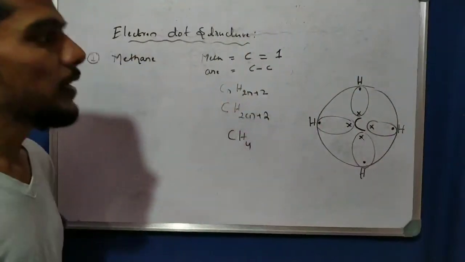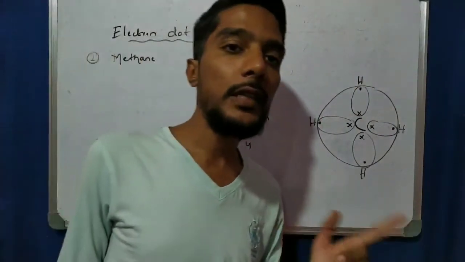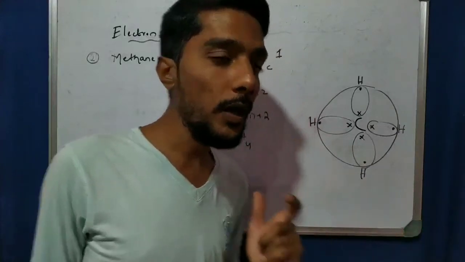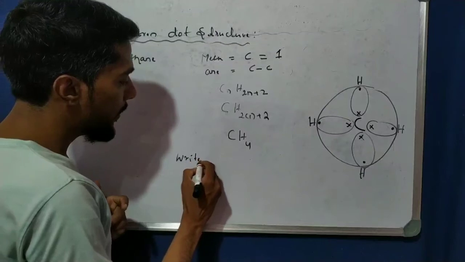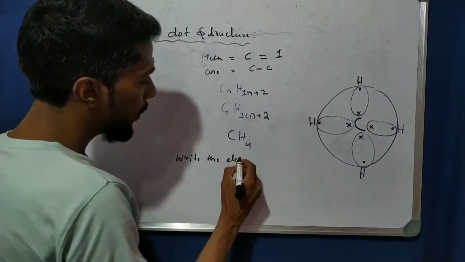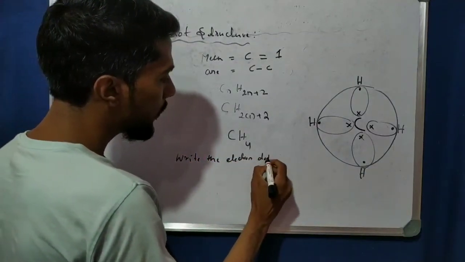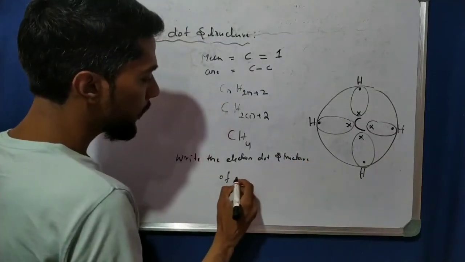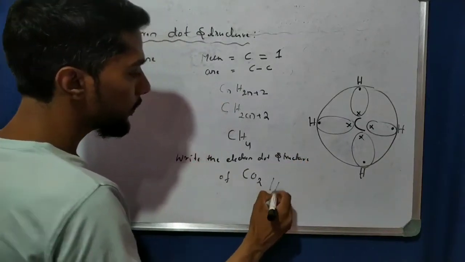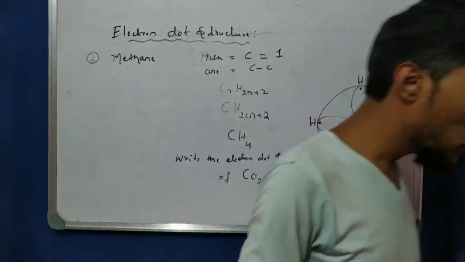So one homework is there. One homework is about the structure of ethene, alkene, and alkyne. The second homework is to write the electron dot structure of carbon dioxide. So we have to solve this one.